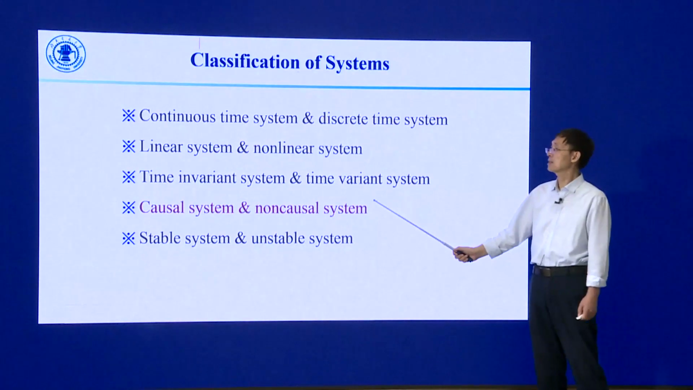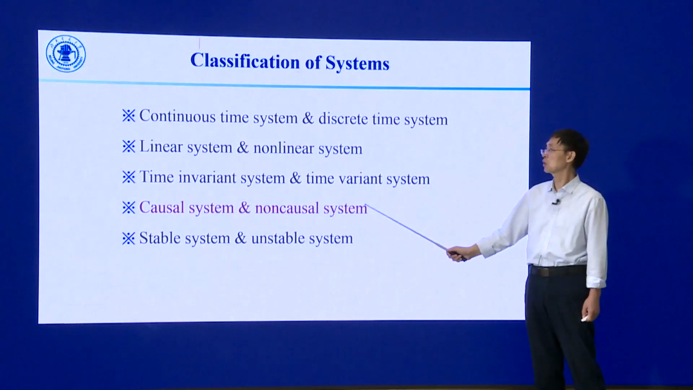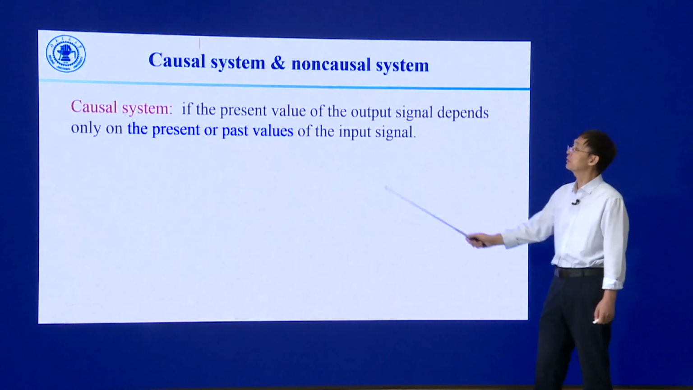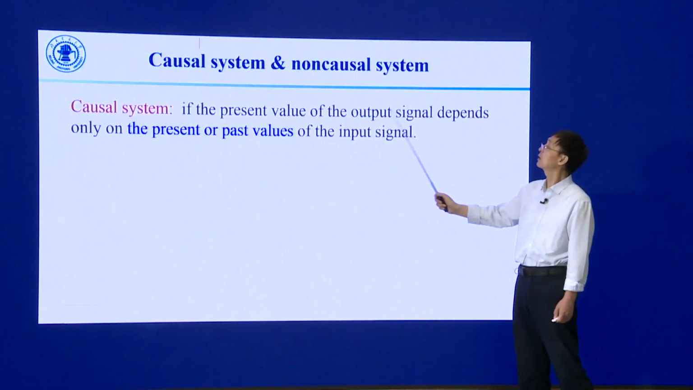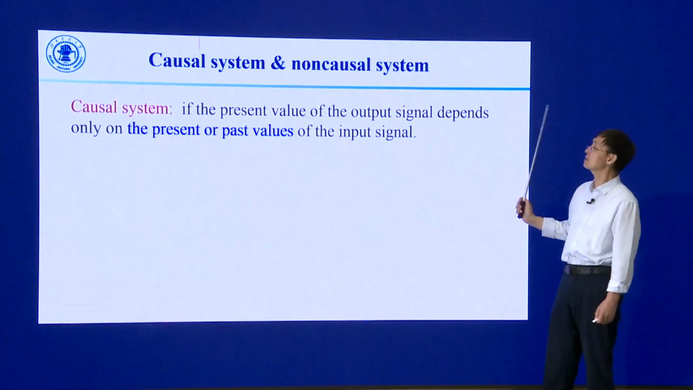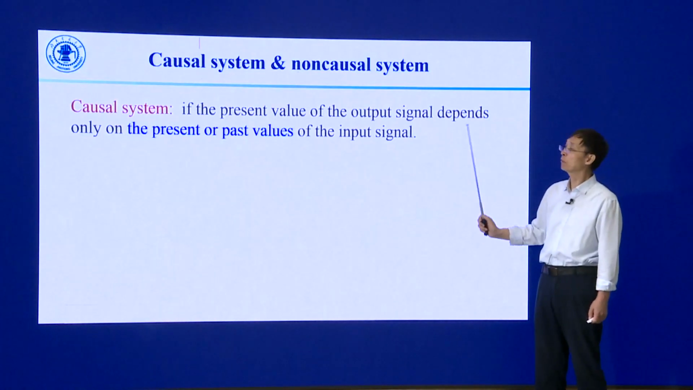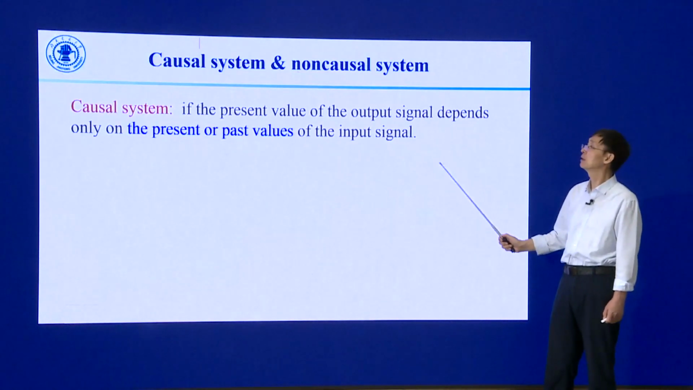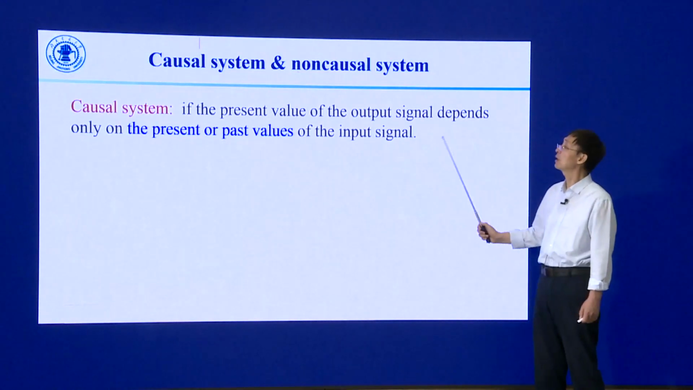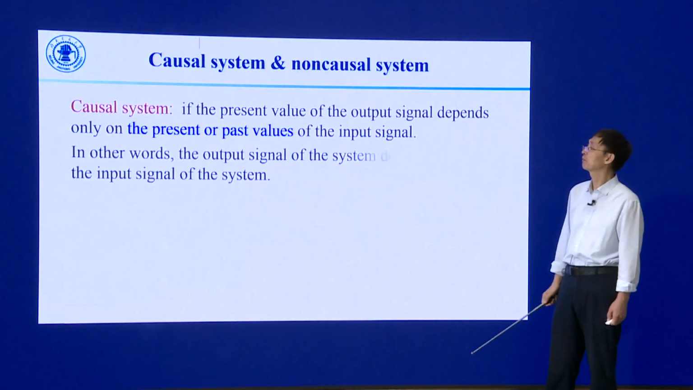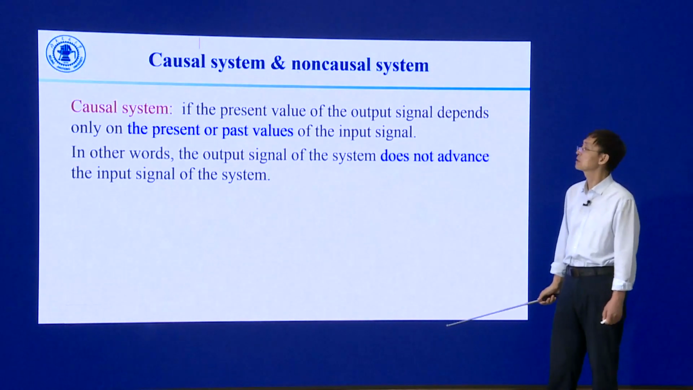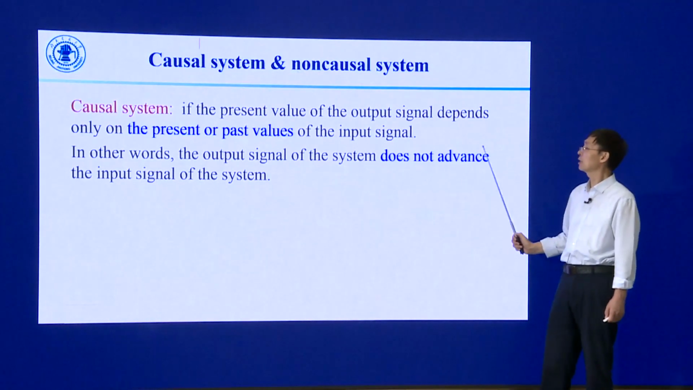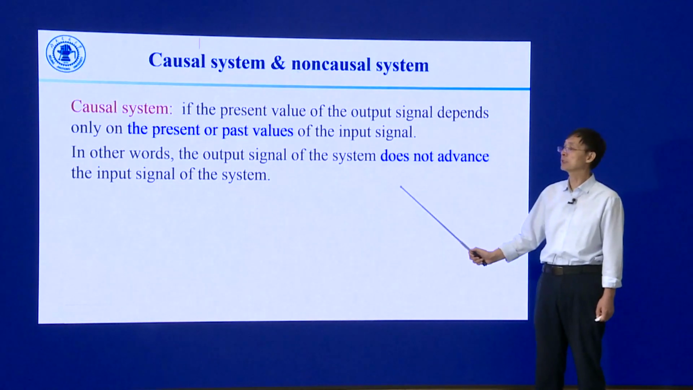Now let's discuss the causal system and the non-causal system. If the present value of the output signal depends only on the present or past values of the input signal, the system is termed a causal system. In other words, the output signal of the system does not advance the input signal.